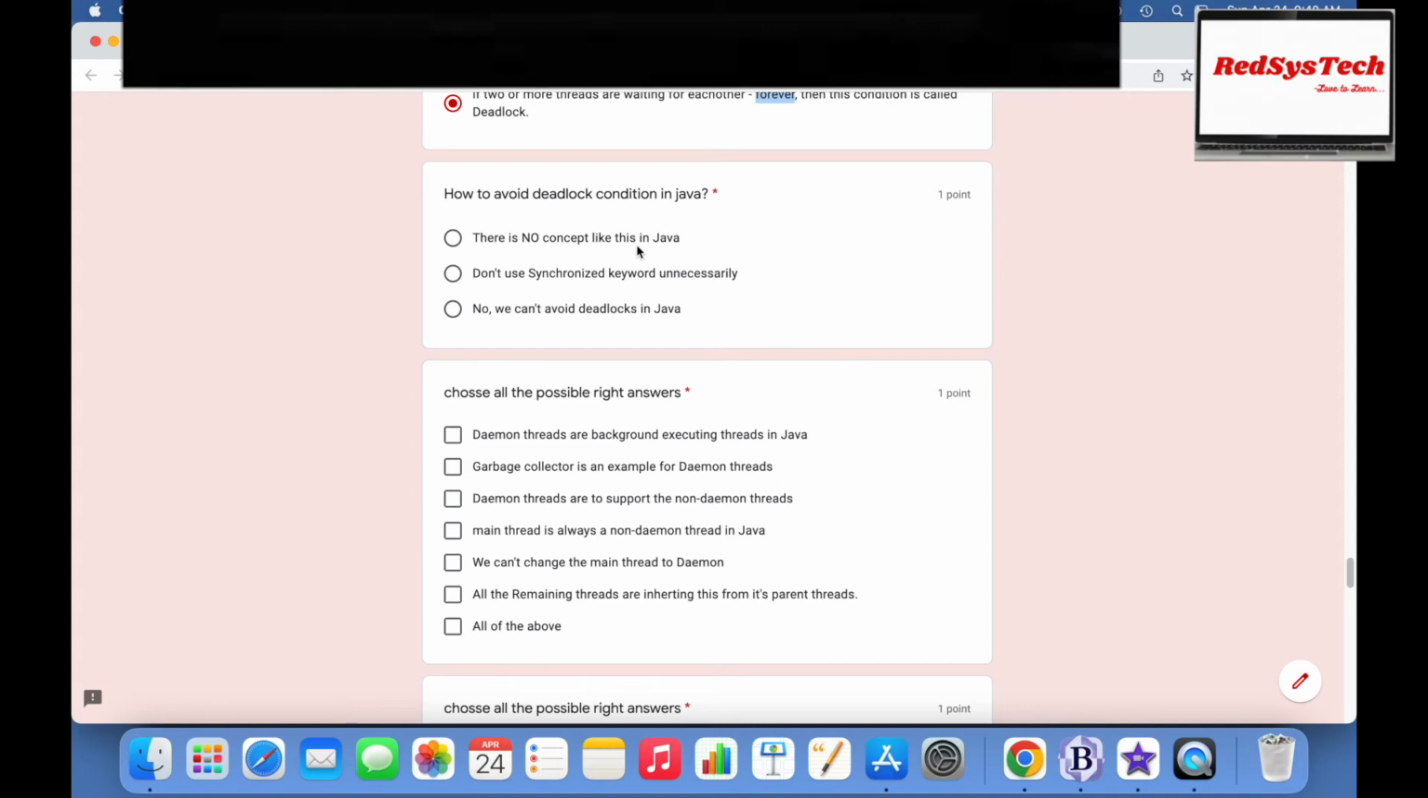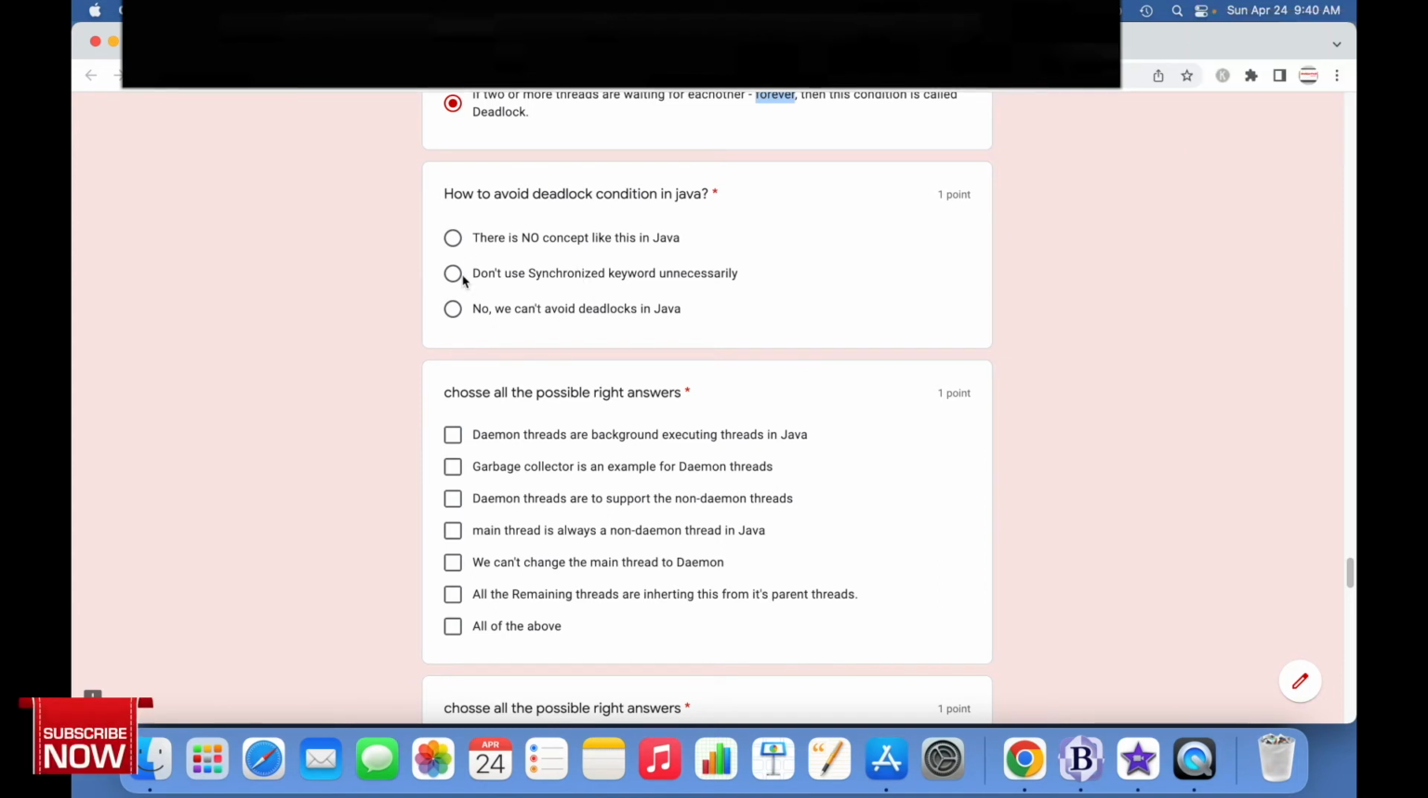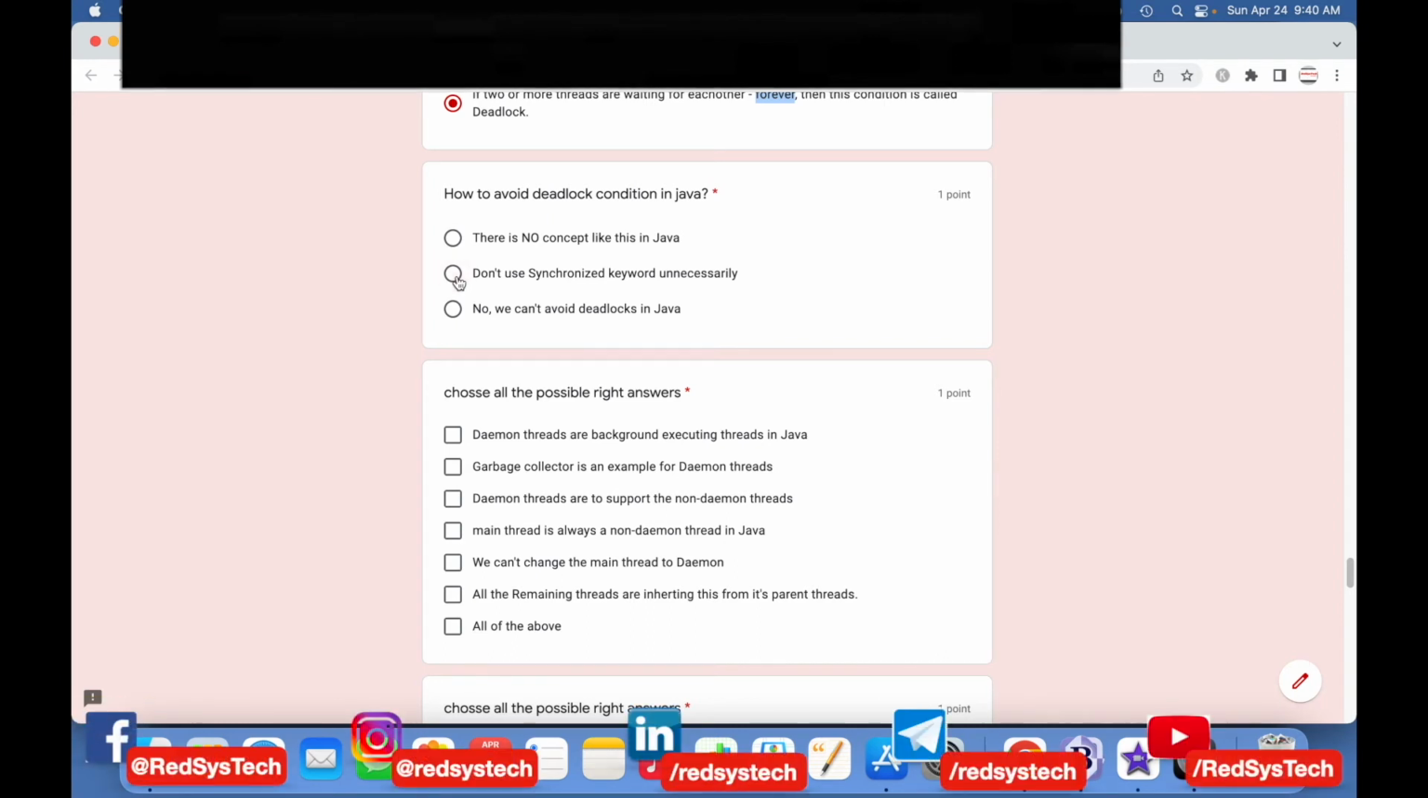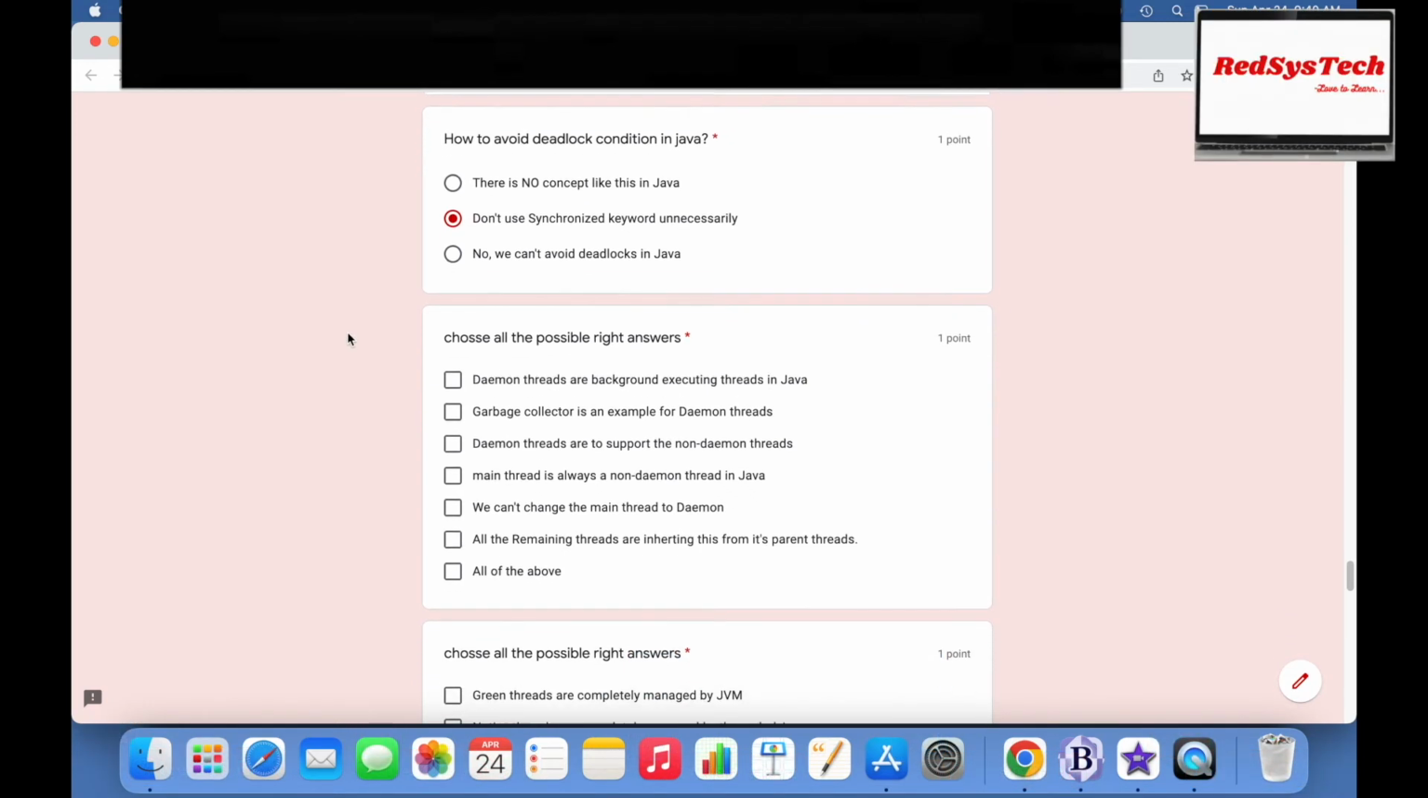How to avoid a deadlock condition in Java? There is no concept like this in Java. Don't use the synchronized keyword unnecessarily. No, we can't avoid deadlocks in Java. No, we are able to avoid deadlocks, which means if you really don't know where to use the synchronized keyword, please don't use it. That is a recommendation. So one way of avoiding a deadlock condition is nothing but not using the synchronized keyword unnecessarily, right? So that is the option.